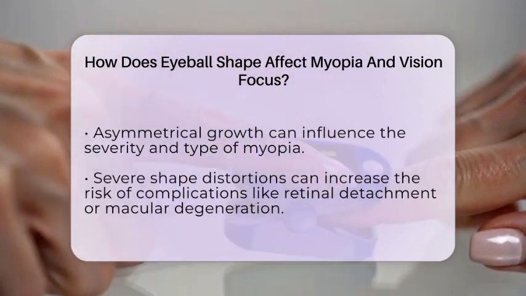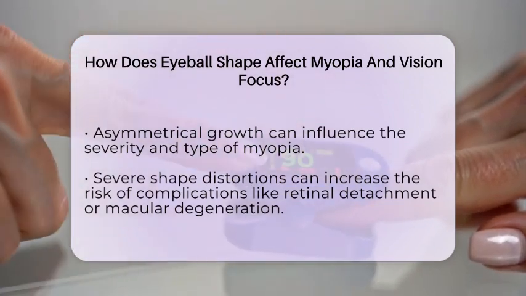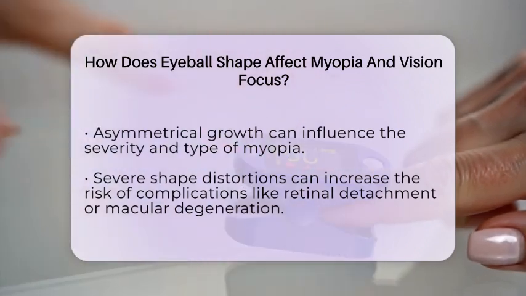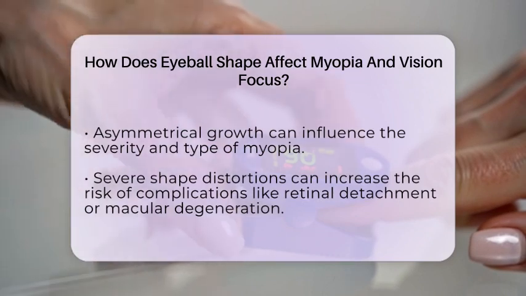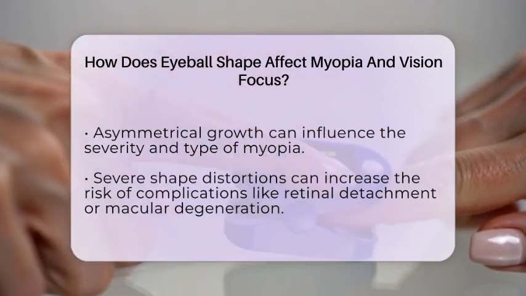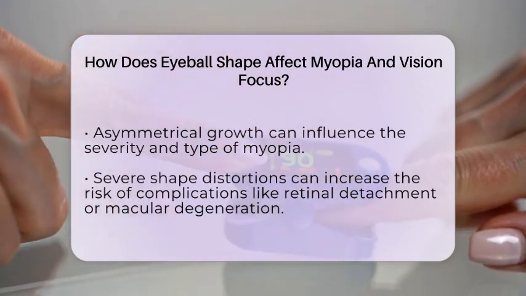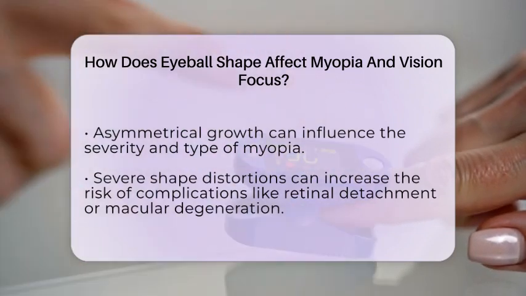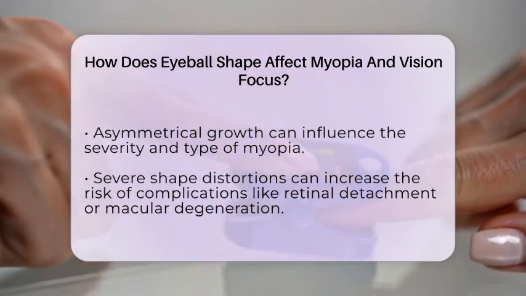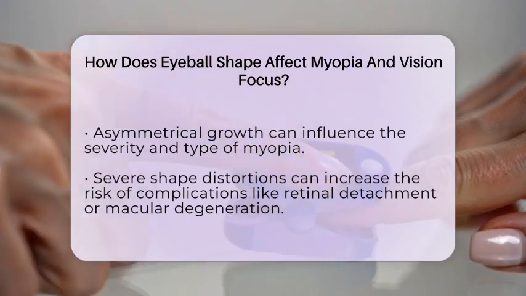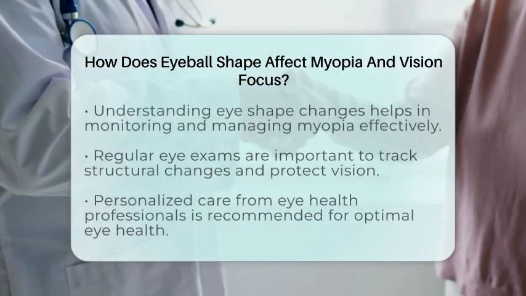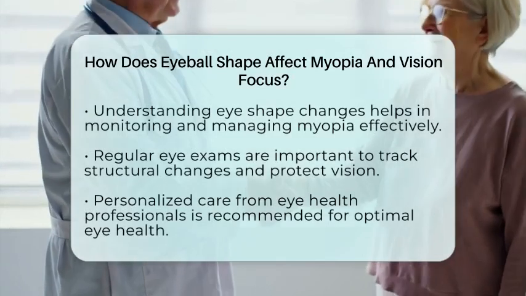The shape of the eyeball also plays a role in the risk of developing complications. In cases of severe or pathological myopia, the shape distortion can lead to issues like retinal detachment or macular degeneration. These are serious conditions that can threaten vision if not monitored and managed properly. That's why understanding how the shape of your eye changes is so important for eye health.